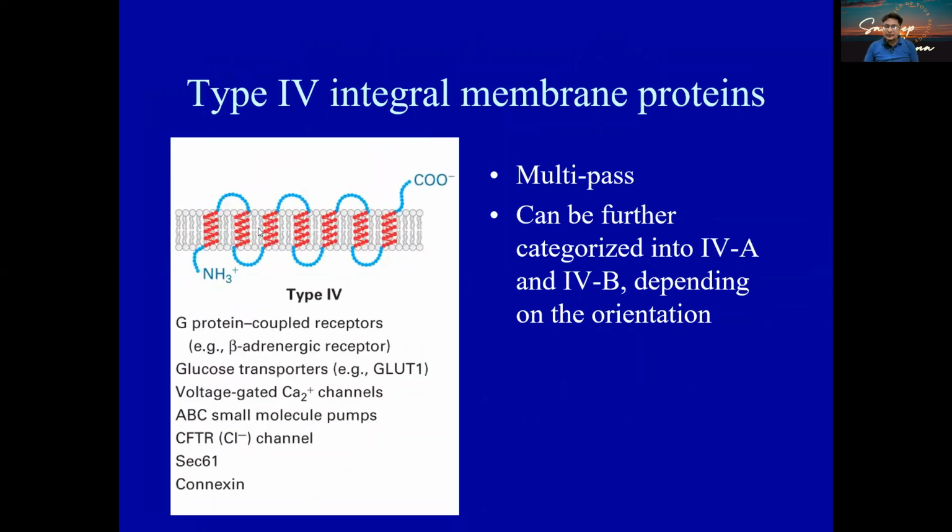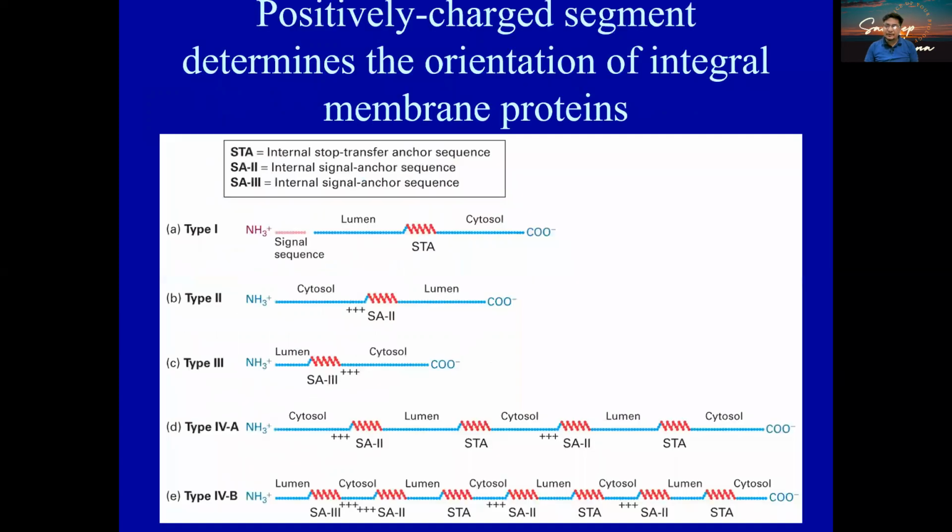If it has 1, 2, 3, 4, 5, 6, 7, a 7-pass protein, the best example is the GPCR. You can see over here the N terminus into the endoplasmic reticular lumen and the C terminus towards the cytosol. So the number of hydrophobic patches it has is going to decide which way the protein is going to be oriented. This orientation is going to be very, very important for the functioning of the protein.